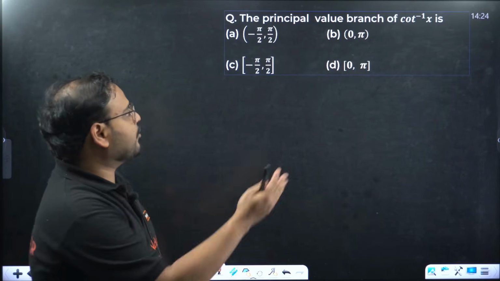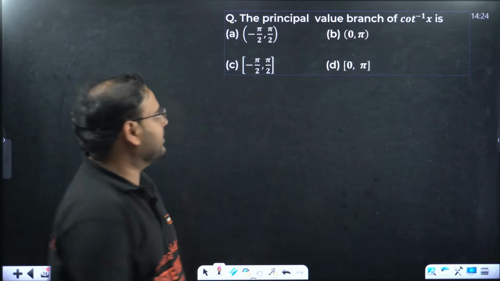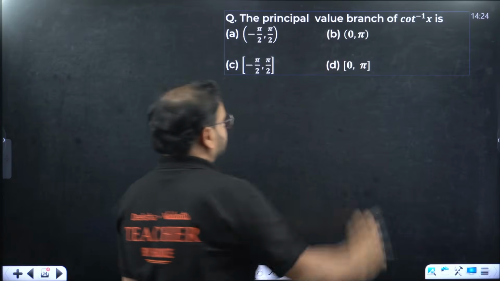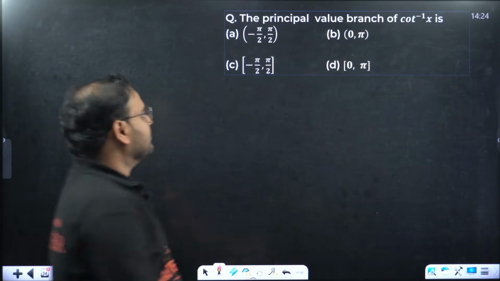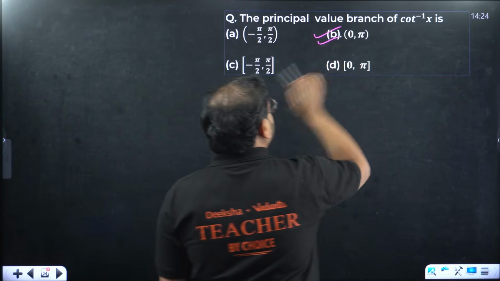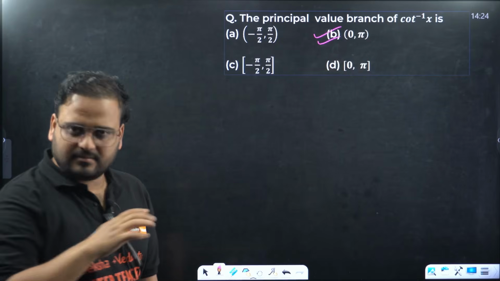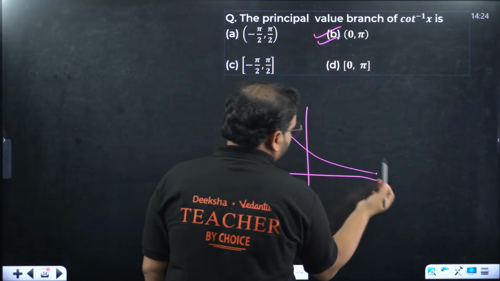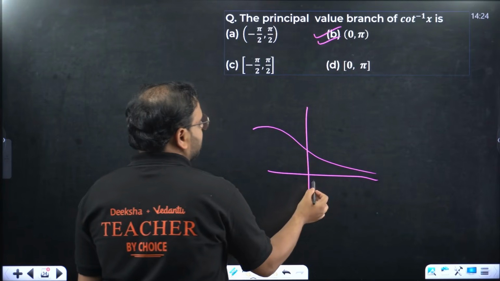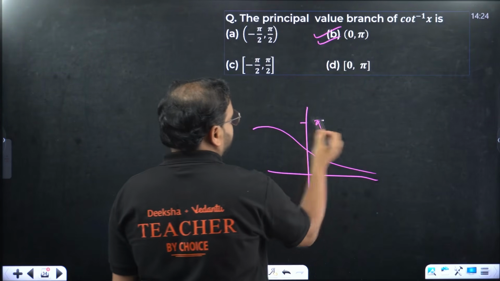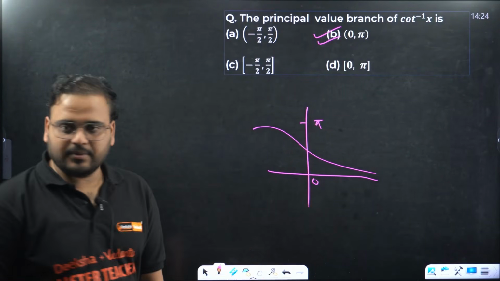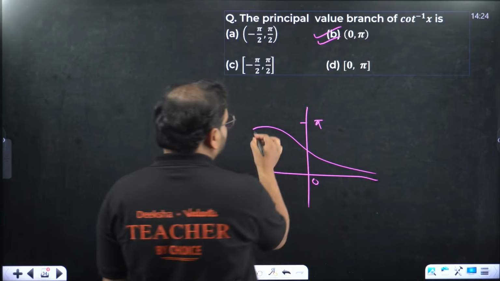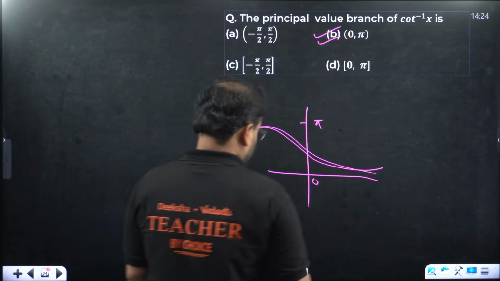The value branch of cot inverse is what? We know that very well. It will be 0 to pi, right? In this case, open 0 to pi, because if you look at the graph of cot inverse, let me plot it for you. This is the graph of cot inverse. So it starts from where? This is 0 and this is pi. The domain is all real numbers, and this is how it goes. It's not very perfect, but I have to get the point across. This is how it looks actually.